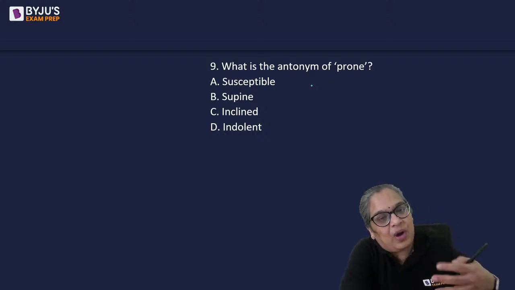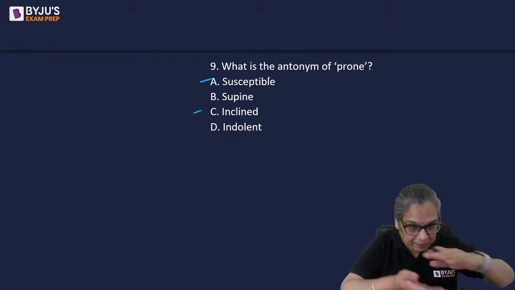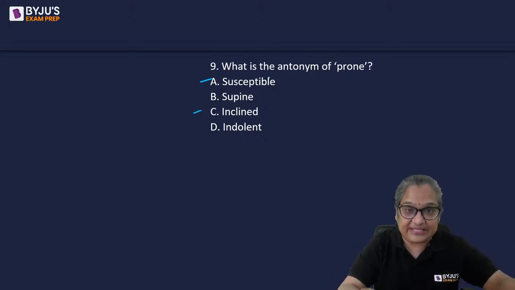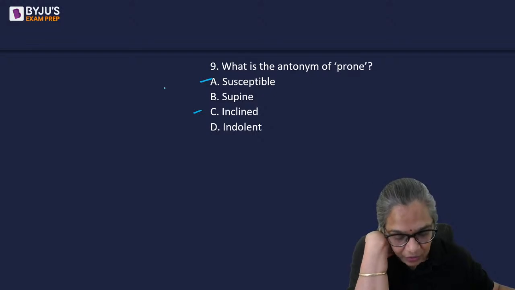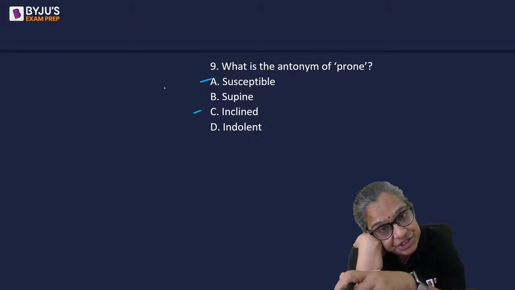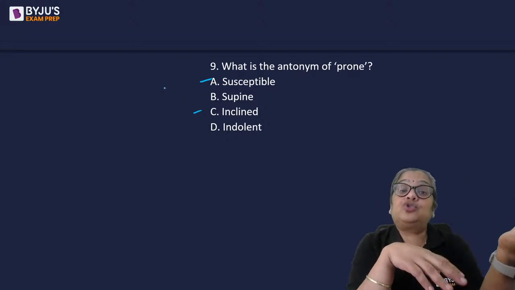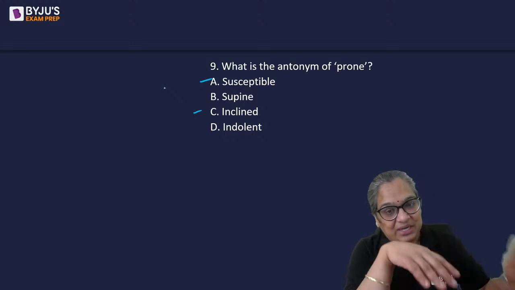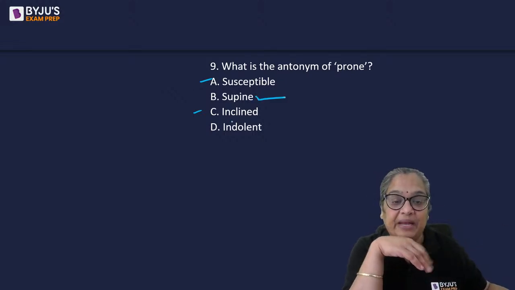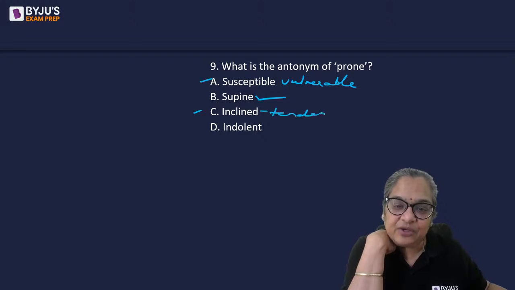Prone is when you are prone to allergies. That means you are weak, you are inclined or susceptible to it. Prone also means lying down with your face down. The position in which you lie down with your face towards the ground is called prone. Lie down in a prone position, the x-ray operator would tell you when the doctor takes x-rays. Supine is when you sleep on your back. Got it? Therefore, the opposite of prone is supine. Acha, susceptible means vulnerable or weak. Okay, incline means having a tendency to do something.